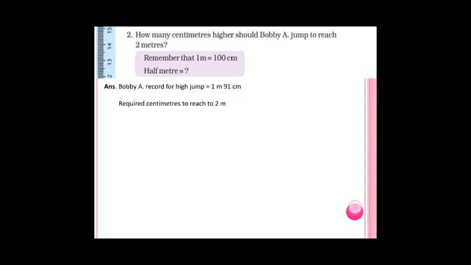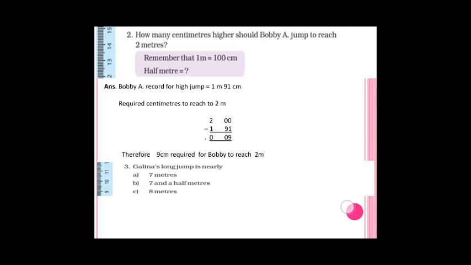You have to subtract. Always remember, you take the bigger number first. So here 2 meters is the bigger one, minus 1 meter 91 centimeters. It is 9 centimeters. 9 centimeters are required for Bobbies to reach 2 meters. Understood? You only have to subtract and check here.